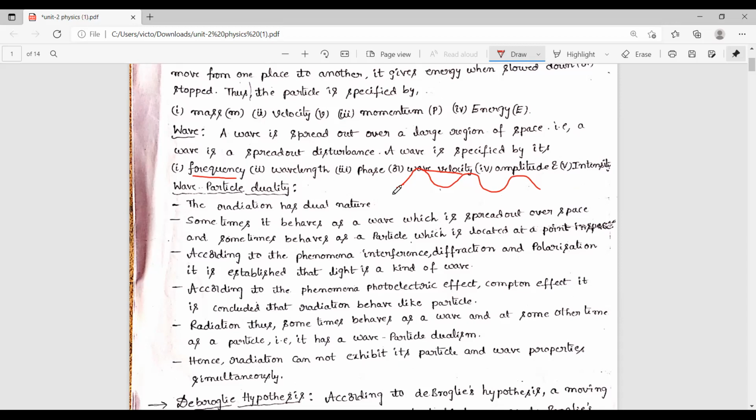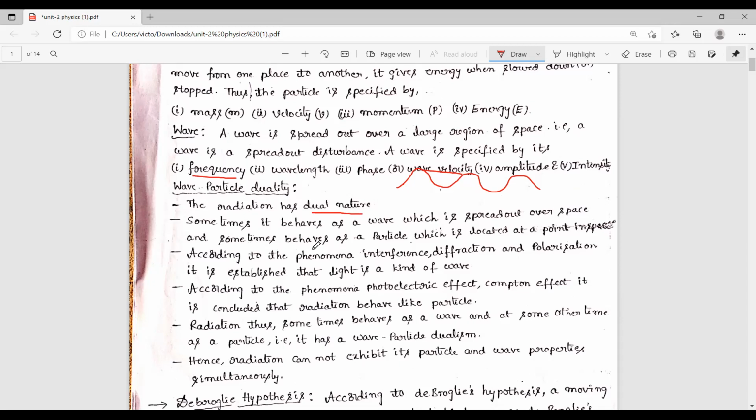amplitude. So what is meant by wave and particle duality? That means a particle possesses both particle nature and, simultaneously, wave nature. This phenomenon is nothing but the dual nature of the particle.